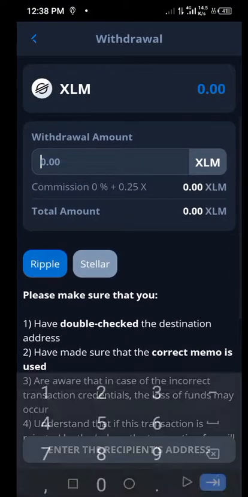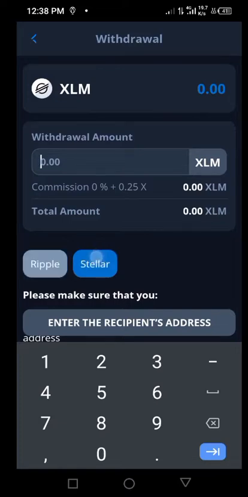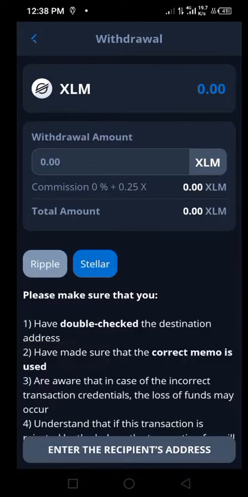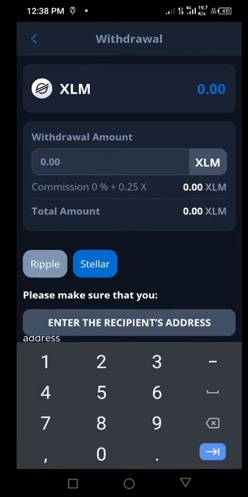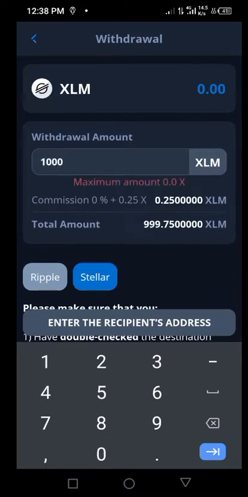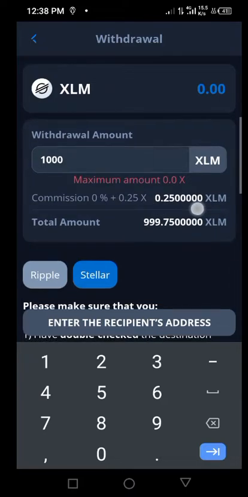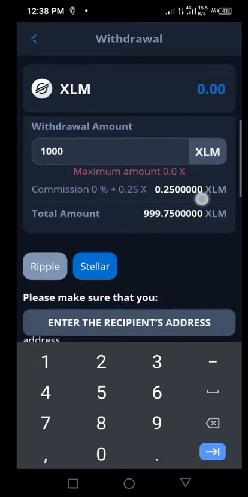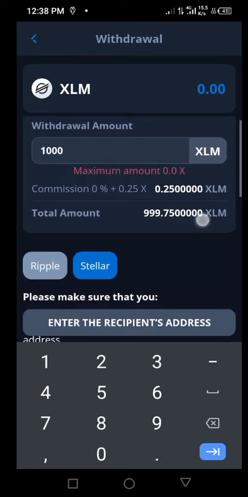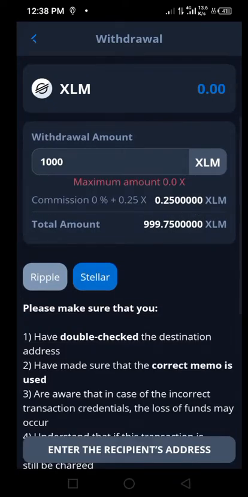Assuming you are withdrawing, let's say, 1000 Stellar Lumen, you can see that the transaction fee for this coin is very, very small, almost negligible.